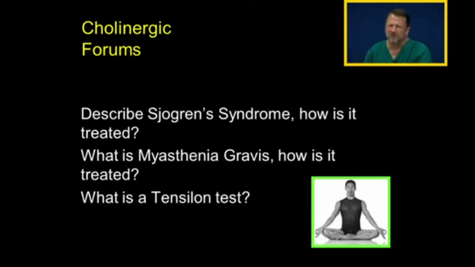Describe Sjogren's syndrome. It's dry eye and dry mouth due to antibodies blocking the muscarinic receptors on the lacrimal glands and the salivary glands. How is it treated? With cholinomimetic drugs. What is myasthenia gravis?